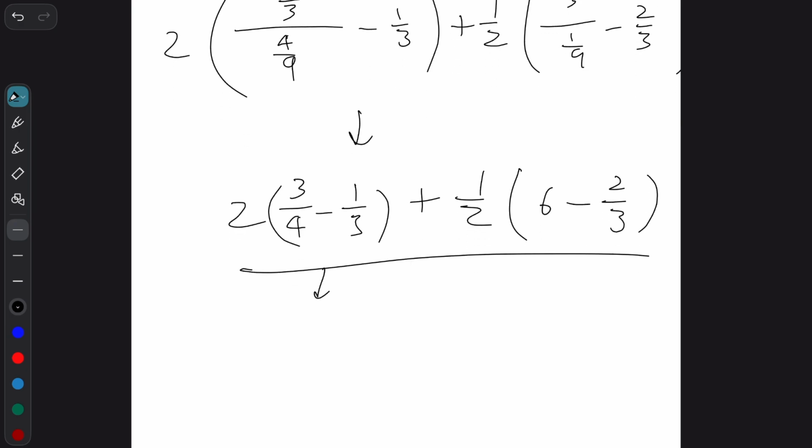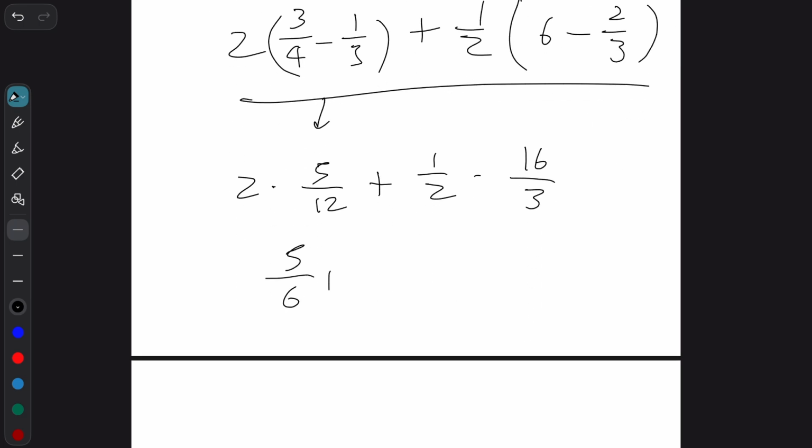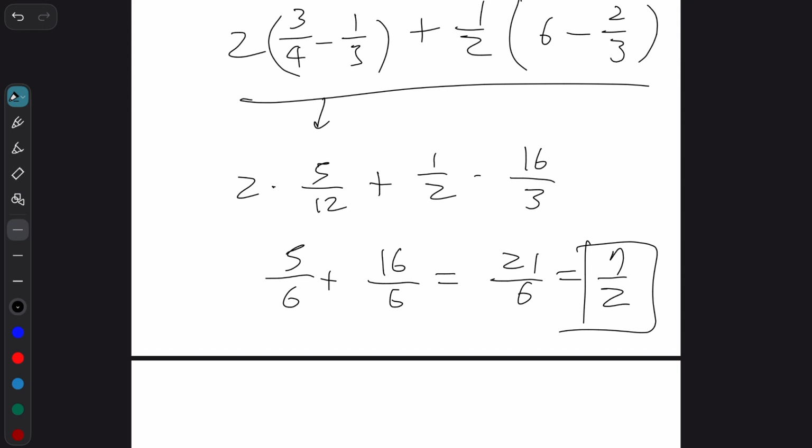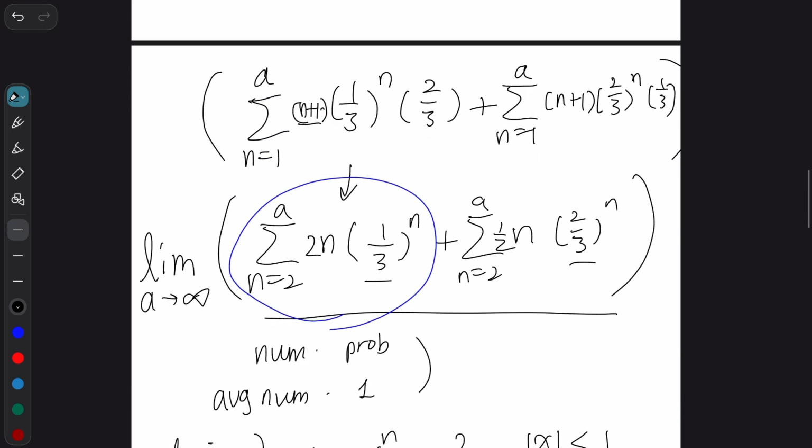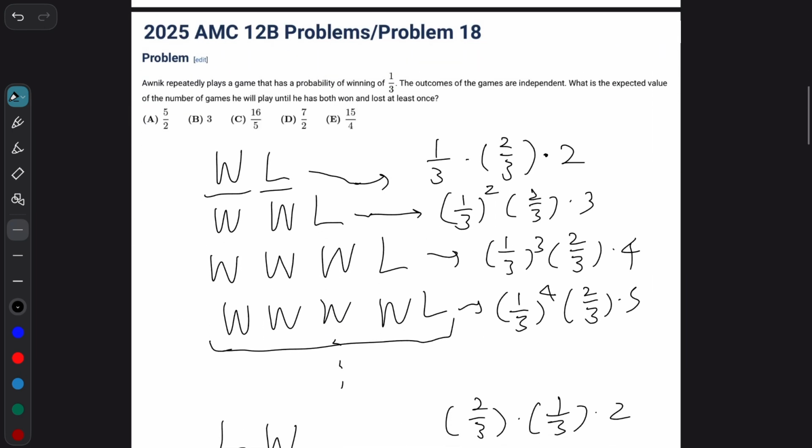That is all equal to 2 times 5 over 12 plus 1 over 2 times 16 over 3. So that is equal to 5 over 6 plus 16 over 6, which is equal to 21 over 6. That is again equal to 7 over 2. Now our expected value answer is 7 over 2. So the answer is answer choice D.